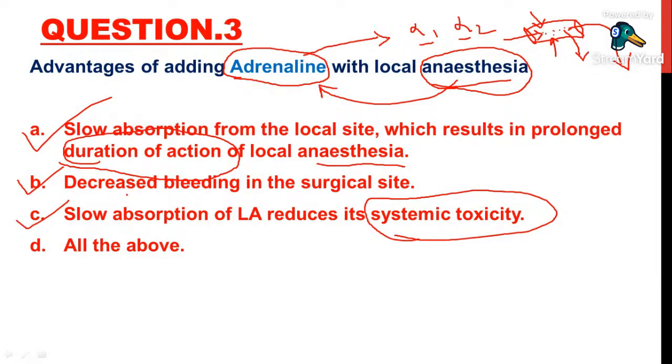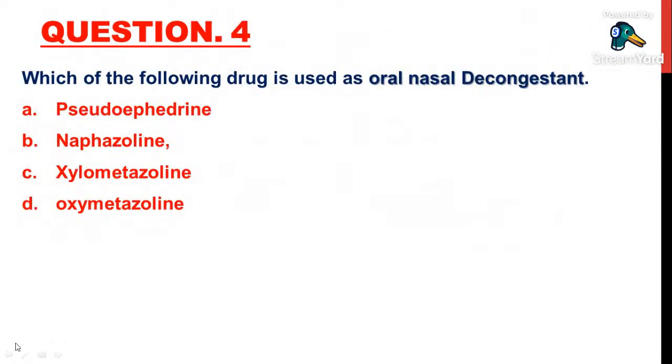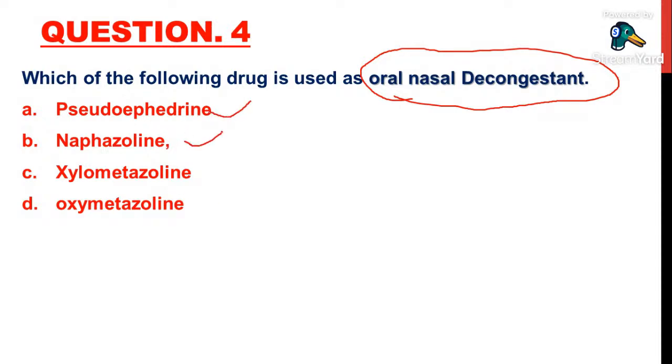So the answer for this third question is option D, because these three are advantages when adrenaline is added with local anesthesia. So option D is correct, all the above. Now we'll go with the fourth question. Which of the following drugs is used as an oral nasal decongestant? This is very important. See, we have pseudoephedrine, naphazoline, xylometazoline, and oxymetazoline.